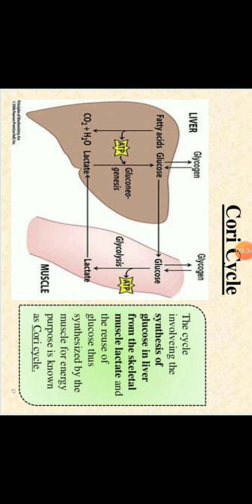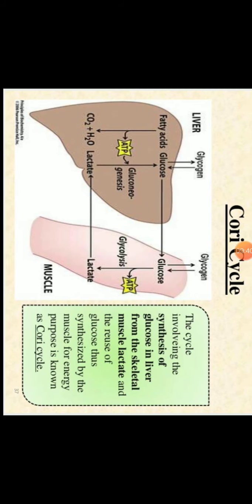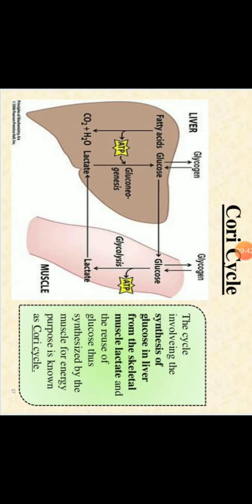Then during exercise glycolysis is happening in our muscles, and it is under anaerobic conditions. If you exercise vigorously, the concentration of oxygen will decrease in your body, so it becomes a slightly anaerobic condition. So glycolysis under aerobic conditions forms pyruvate, but under anaerobic conditions it will form lactate.